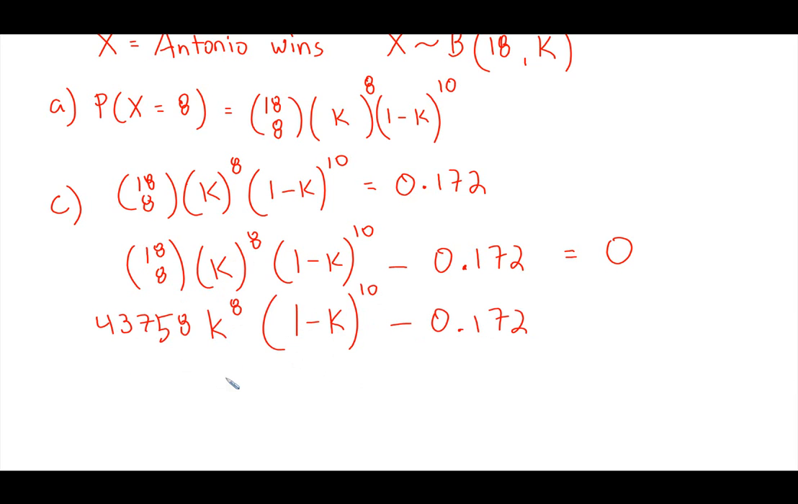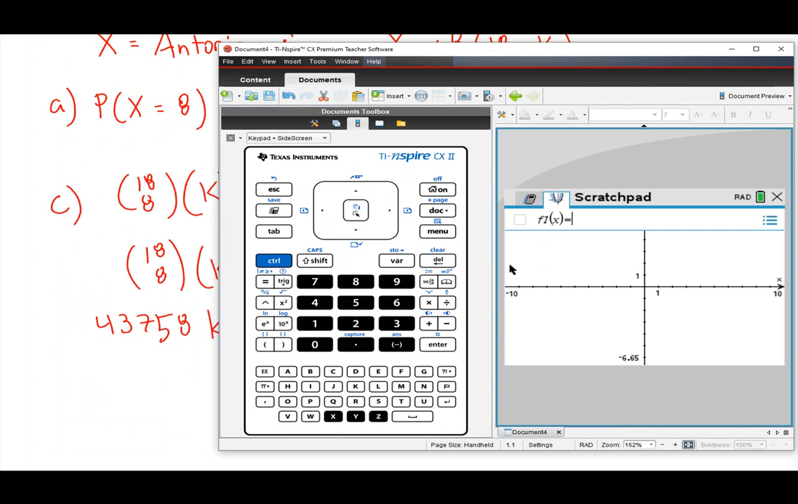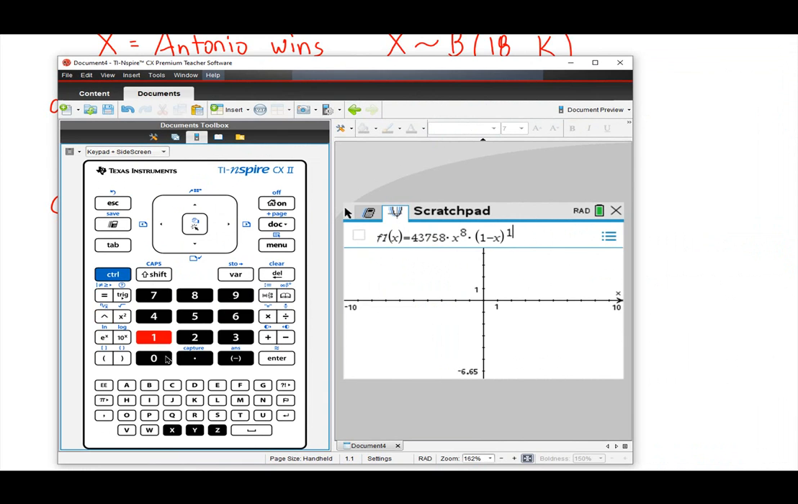So I'm going to graph this using the GDC. Menu, and I just graph over here. So we've got 4,300,758 times x. Use x instead of K. Exponent 8, times parentheses 1 minus x, and that was to the 10th power. And then minus 0.172.